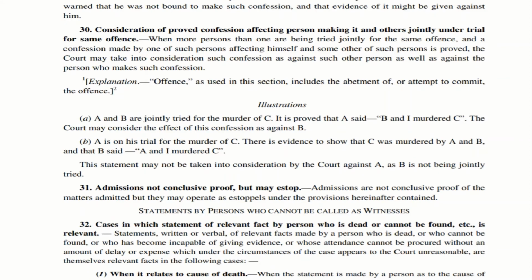As you all know, estoppel means a person is being restricted from saying something which is contrary to what he has stated earlier. Let us try to understand this by way of an illustration. A case is being filed based on a document.